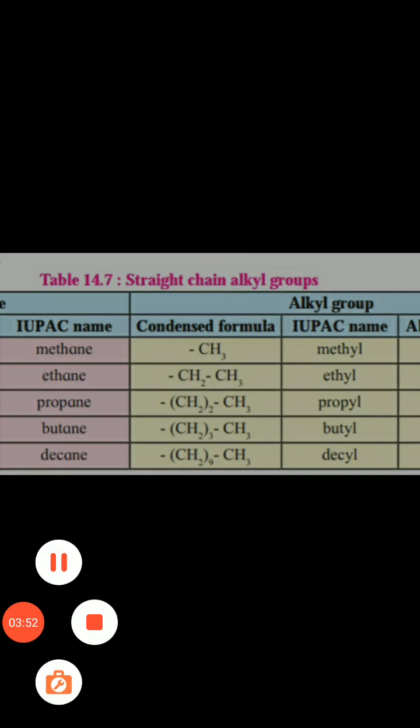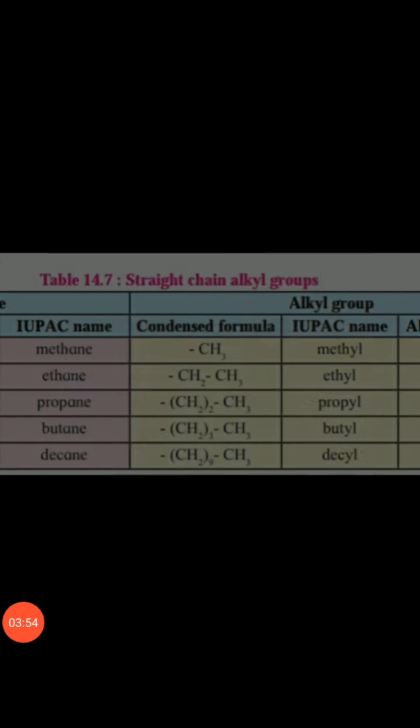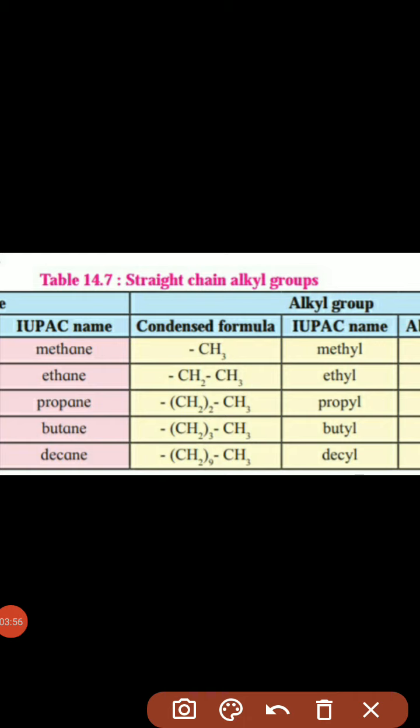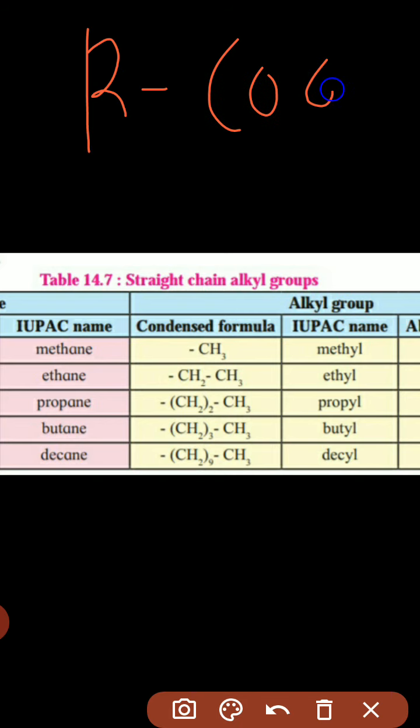For example, first example, if we take the carboxylic acid, what is the formula for carboxylic acid? That is RCOOH. This is the formula for carboxylic acid.